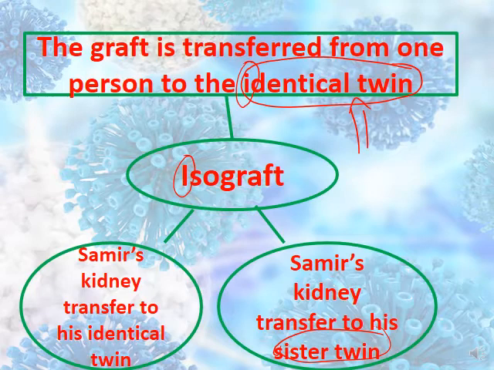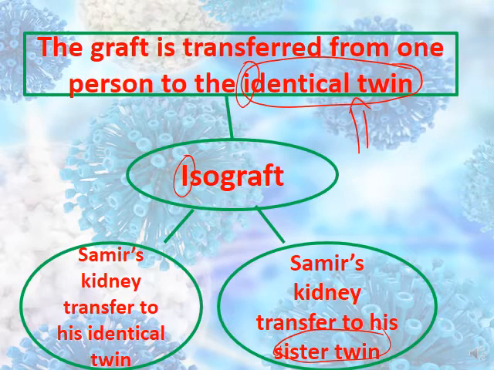So the graft that's done between two identical twins is called isograft. So till now we have two different types of graft. The first graft is called autograft. The graft is transferred from one side of the body to another side in the same body. And we have the second type, isograft, the graft that is transferred from one person to the identical twin. That's why I, identical, I, iso. So you can easily detect this.